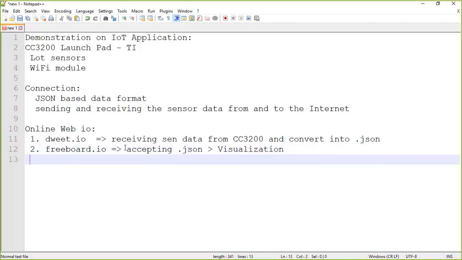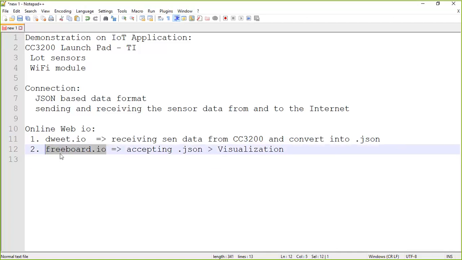So it is mainly used for visualization, freeboard.io. For that, we need to have a separate login. Actually, it is open, freely available. You can create it by using your own email ID. I have created that. So you can create a login with freeboard.io.